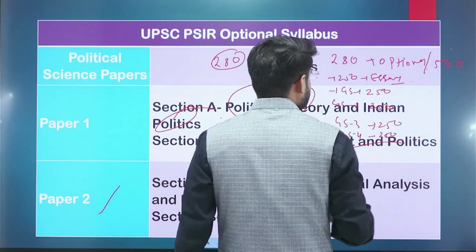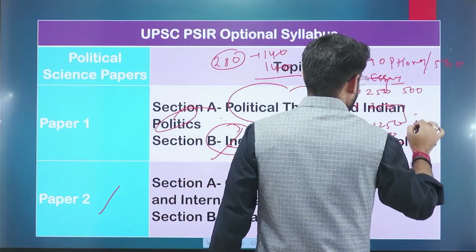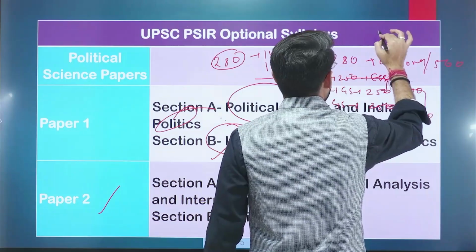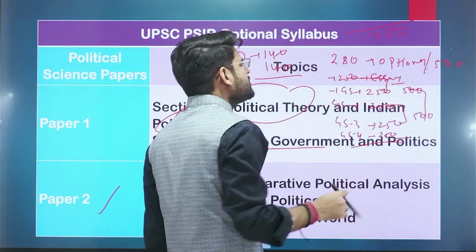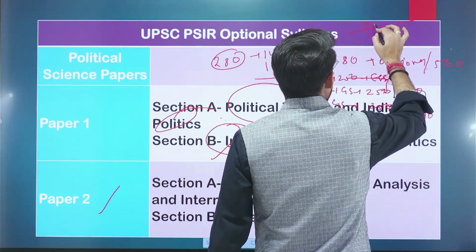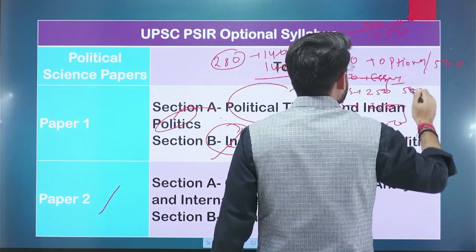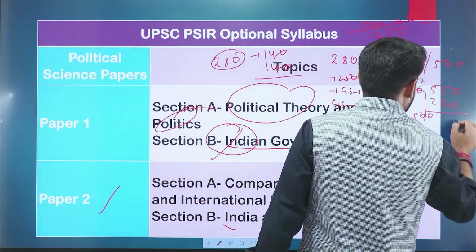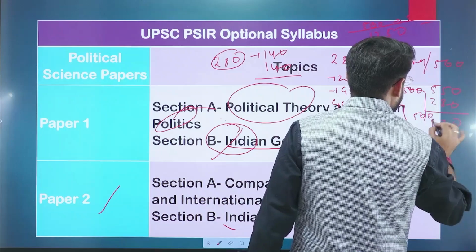How much is it? 250, 500, 250, 500. This is 500 and 1250 in total. So out of this 1250, suppose you get only 500 to 550, meaning less than 50%. If I add this 550 to 280, it is 830.